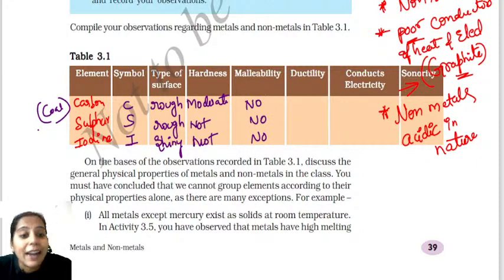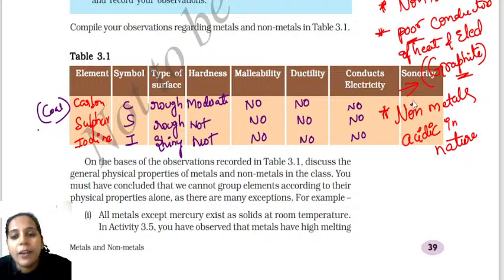When I talk about malleability, carbon, sulfur and iodine do not show malleability. When I talk about ductility, you cannot draw coal, sulfur or iodine into wire. When I talk about conductivity, do they conduct electricity or not? No, they do not conduct electricity. When I talk about sonoricity, sonoricity is nothing but sound producing nature. Carbon, sulfur and iodine do not have sound producing nature. So you have to know about this. Clear? Okay, fine. Let's go to the next, children.